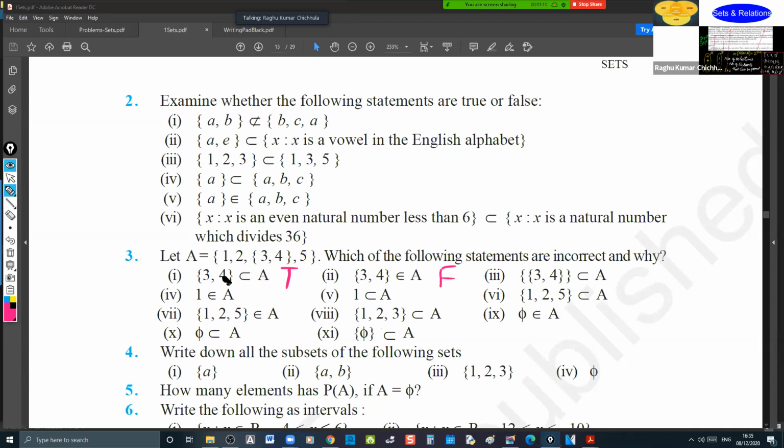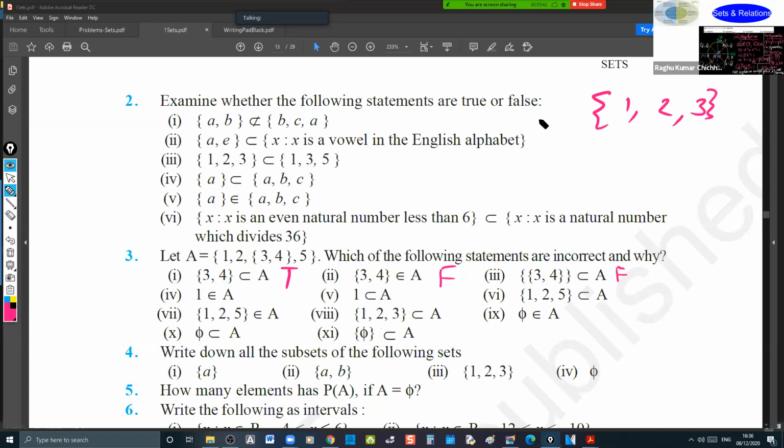Think about these two. {3, 4} is a subset of A. And here {3, 4} again in the set brackets is not true, false. I'll tell you the reason. For example, you have A equal to {1, 2, 3}.